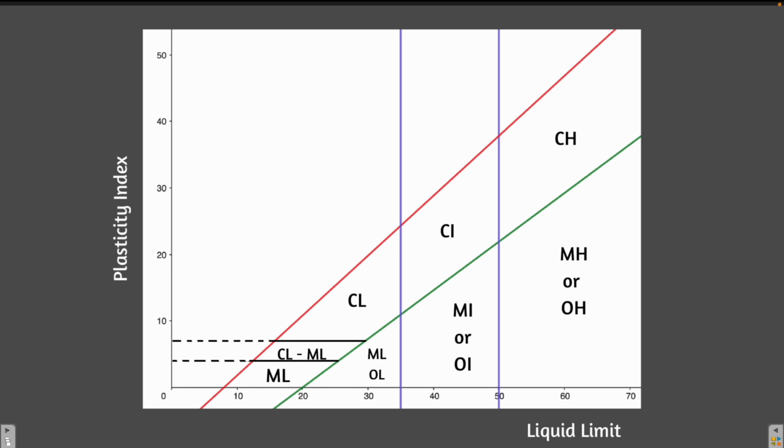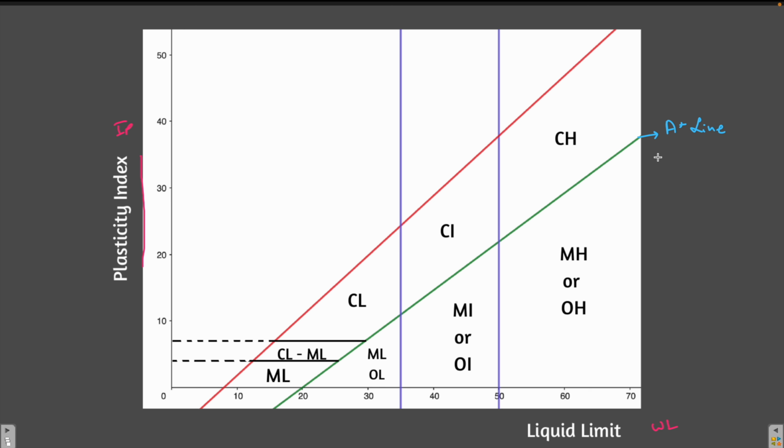Here is the plasticity index on the y-axis, IP. This is IP and this is the liquid limit WL. And a graph is plotted over here. The green line which you can see over here, this line is called A line. And the equation of A line is very important.